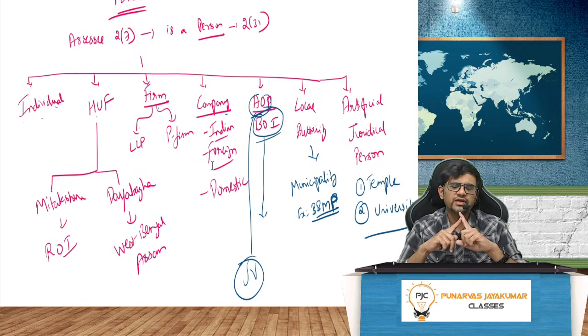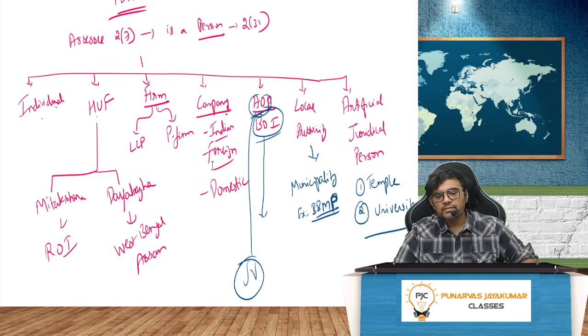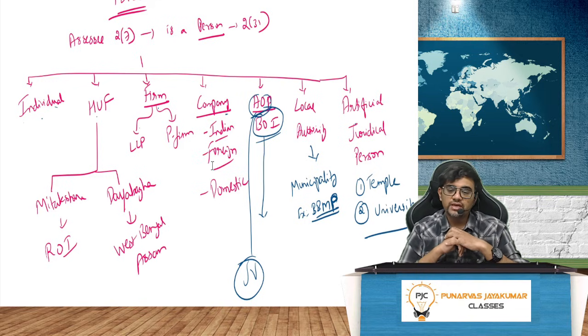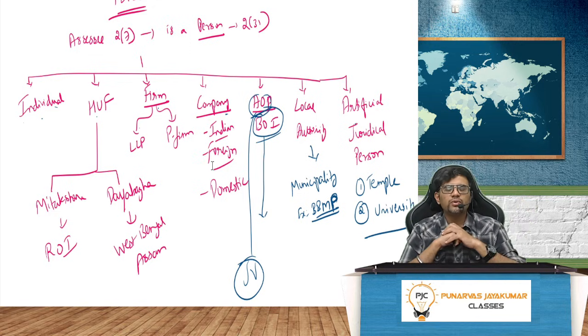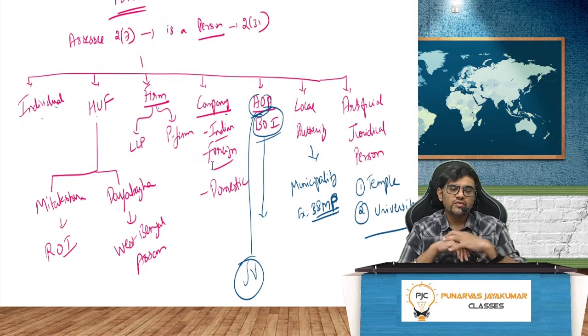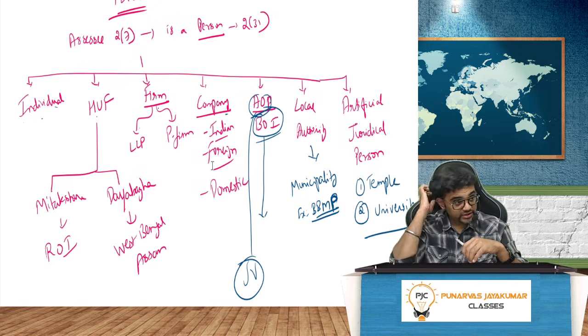Then company. You have Indian company, foreign company, domestic company. Three types are there. But anyway, now Indian and domestic can be linked for our understanding. We can take it as the same. Then we have what? AOP, BOI, Association of Persons, Body of Individuals. As the name suggests, BOI means body of individuals. All individuals coming together is called body of individuals. Whereas Association of Persons can be an association of individuals also, or it could be an association of one individual and one company.